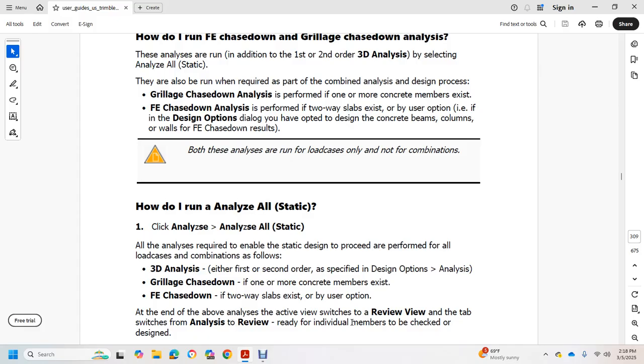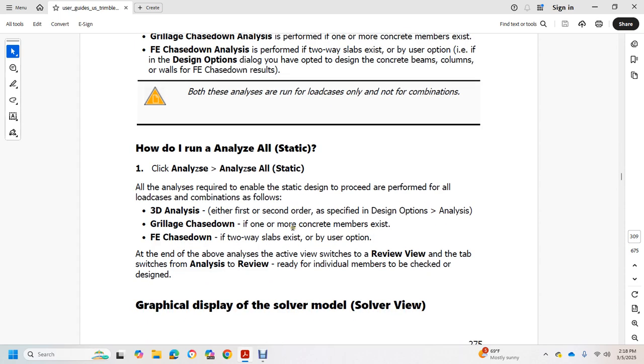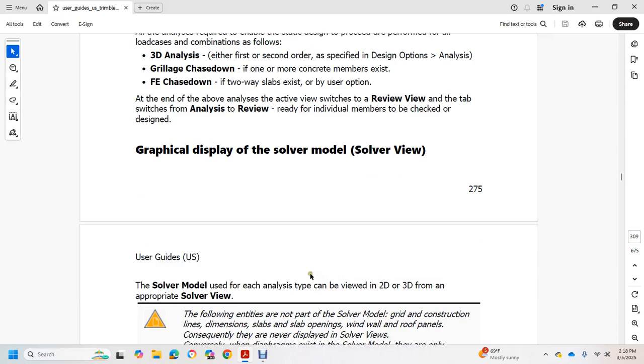At the end of the above analysis, the active view switches to the review tab, with the analysis review ready for individual members to be checked and designed. Graphical display in the solver model and solver view.